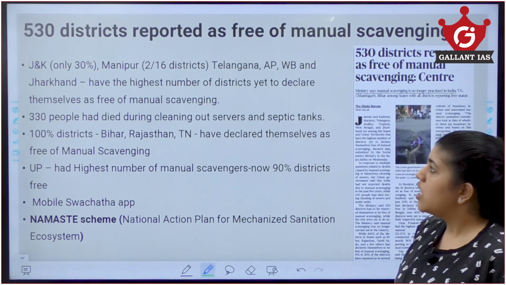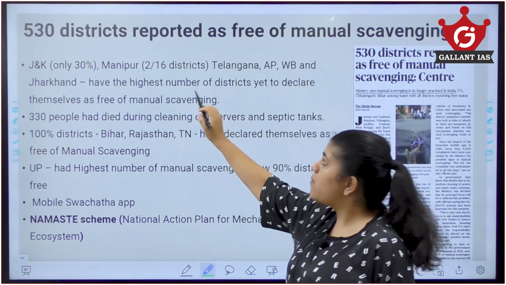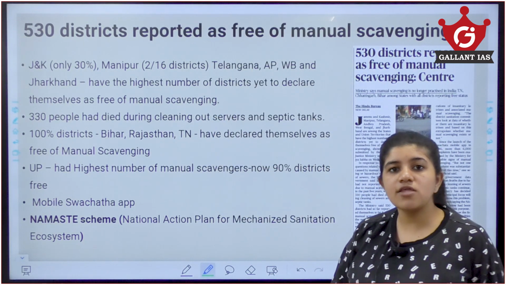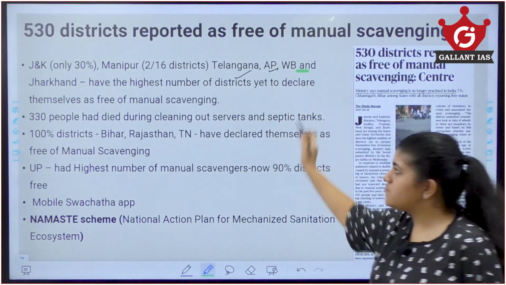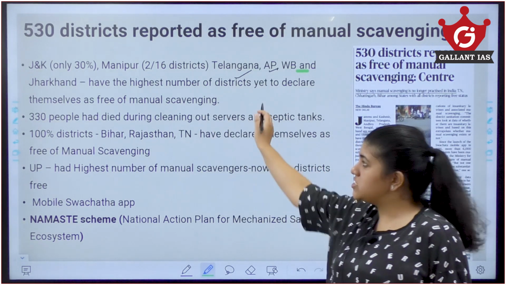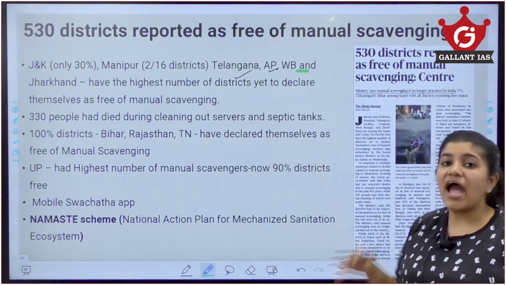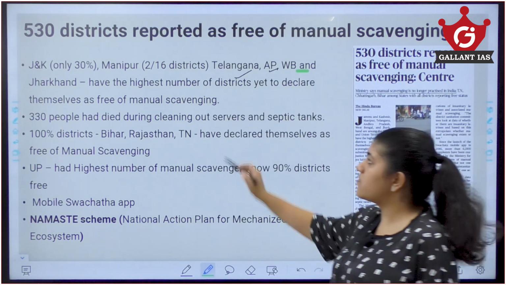Now you see here, Jammu and Kashmir, only 30% of the districts are free from manual scavenging. Manipur, only 2/16 of the districts are free from manual scavenging, and then Telangana, Andhra Pradesh, West Bengal and Uttarakhand have the highest number of districts. All these states have the highest number of districts which are yet to declare themselves free from manual scavenging.